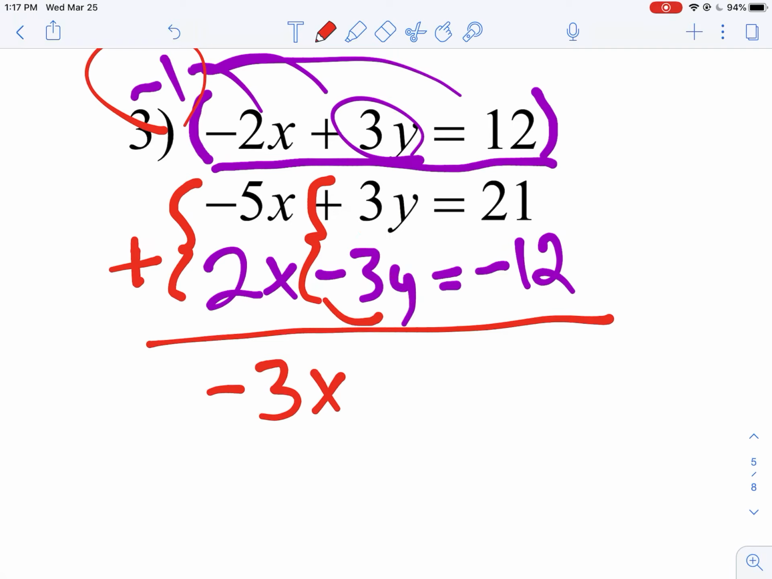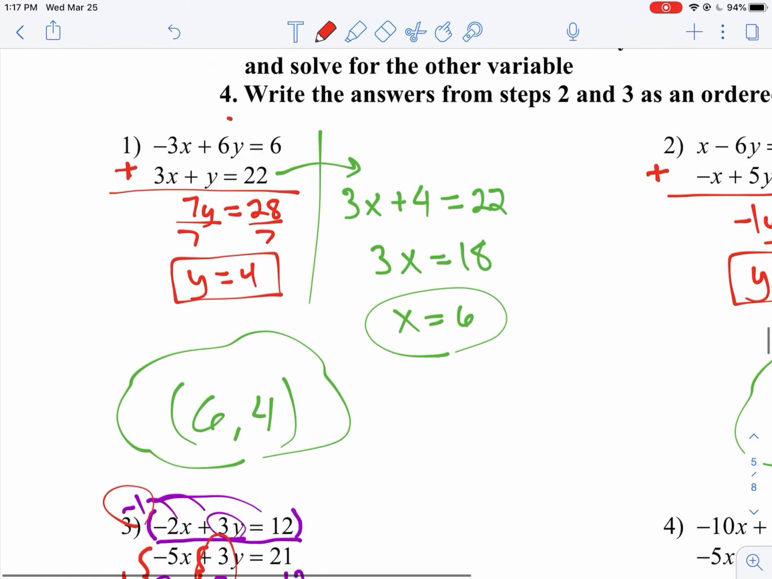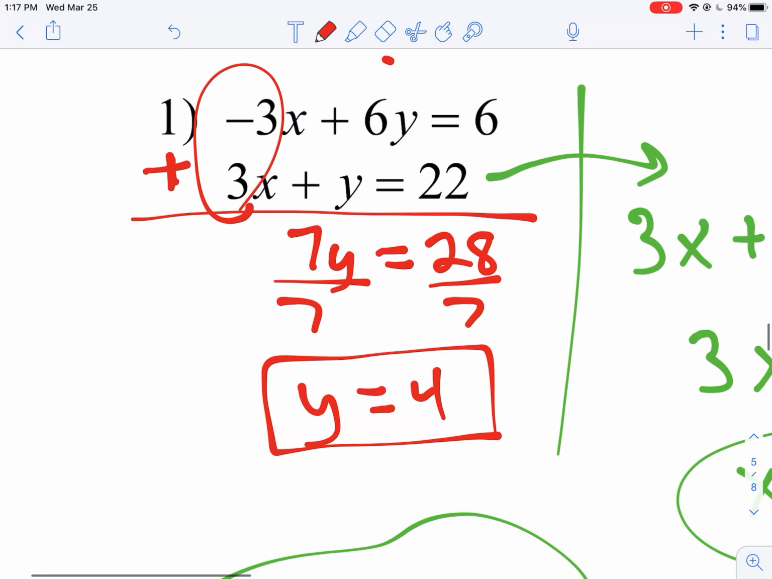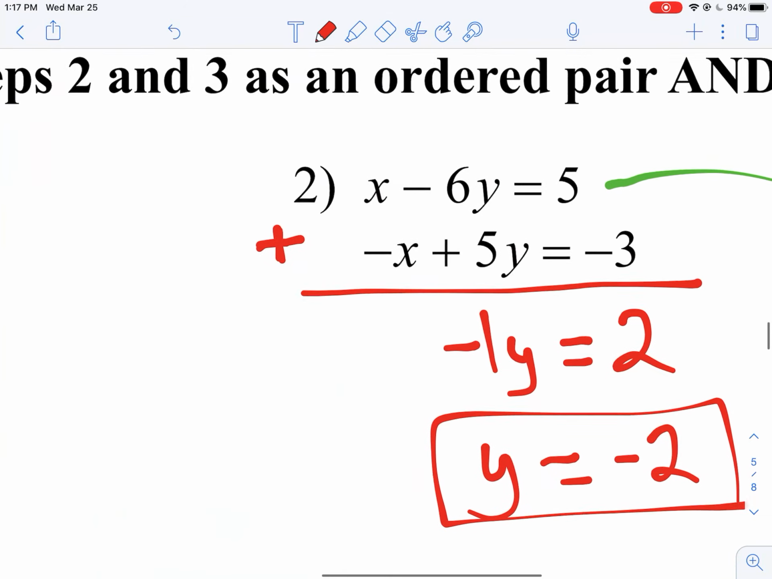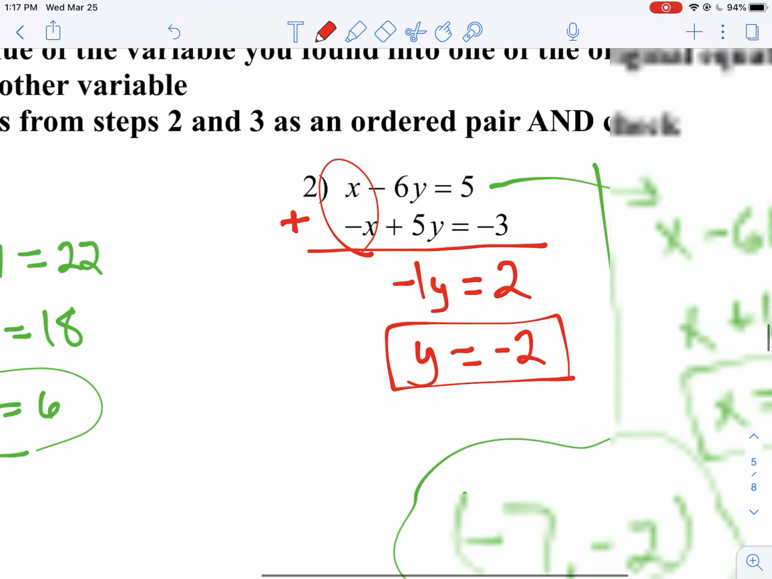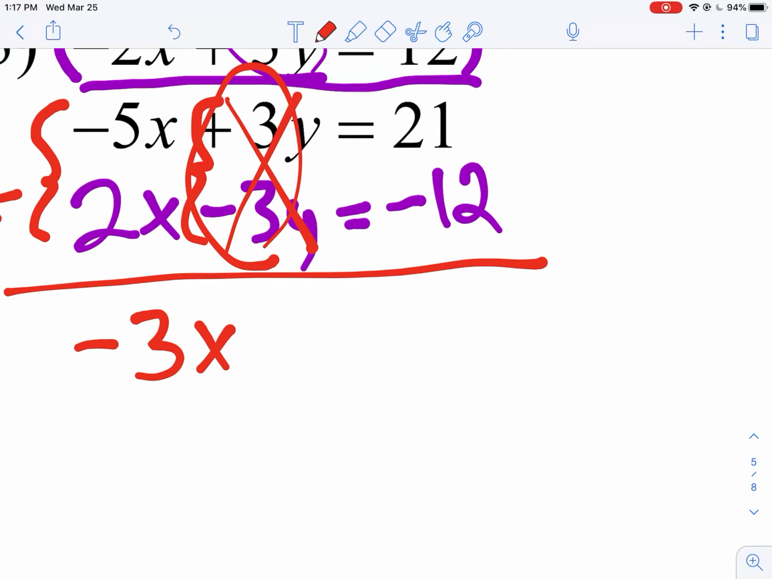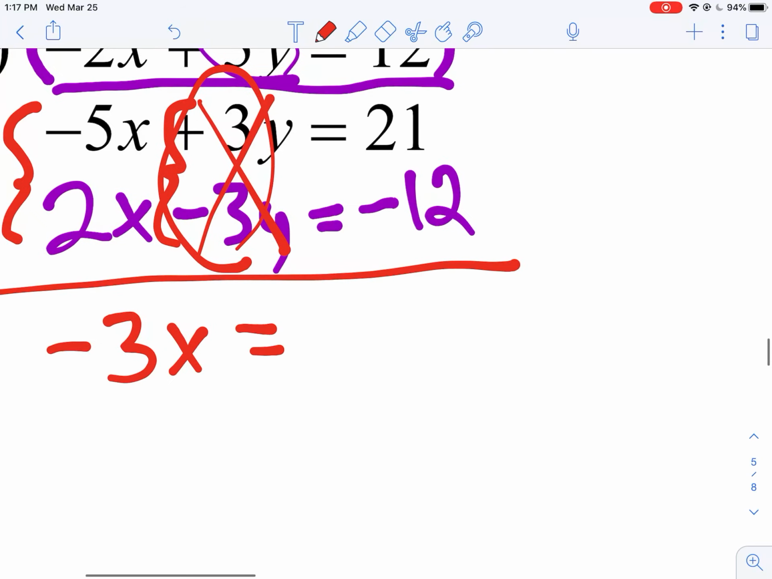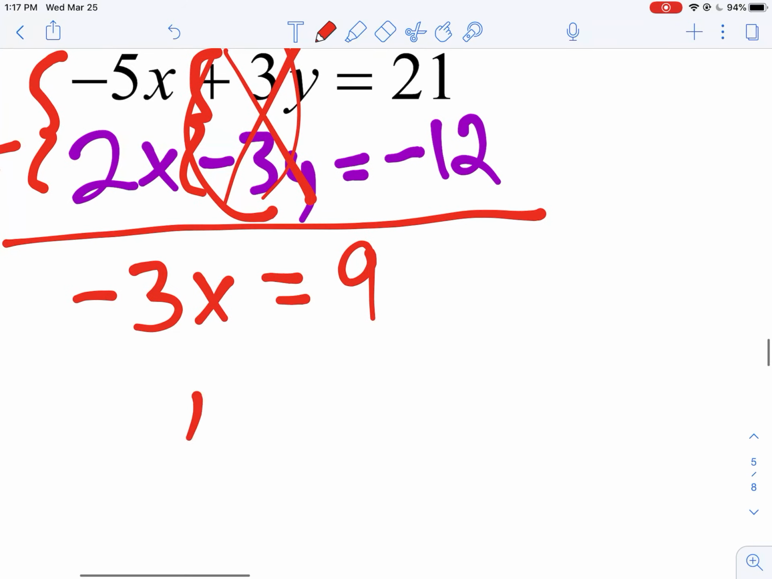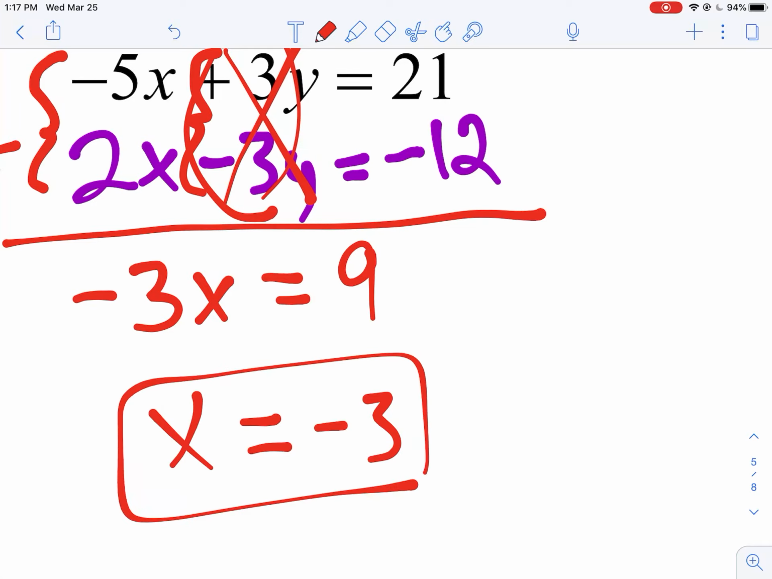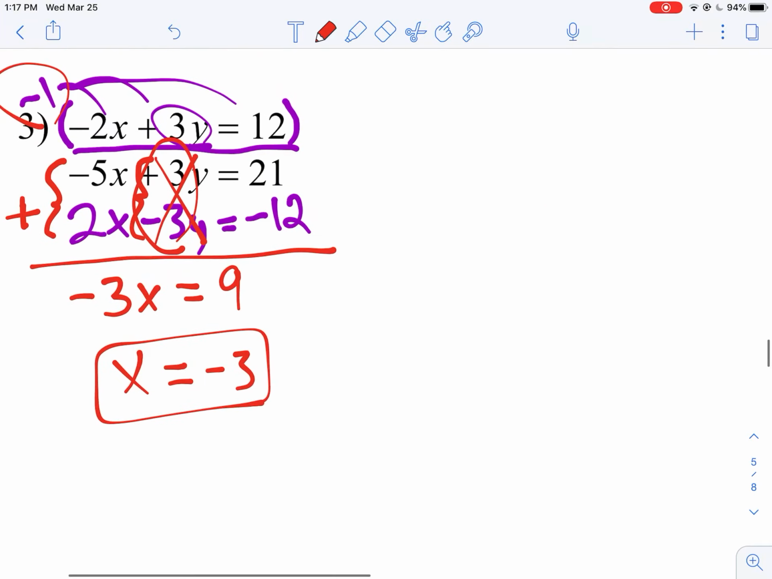And how we eliminate, if you haven't noticed yet, is that I just need opposites, right? 3y and -3y. Back here, again, -3x and 3x, x and -x. So I need opposites in order to eliminate. So I have 3y and -3y, elimination. Equals, and that's going to be a 9, I believe. And solve. One step. Divide by -3. There's my x, and then you plug in and get your y.